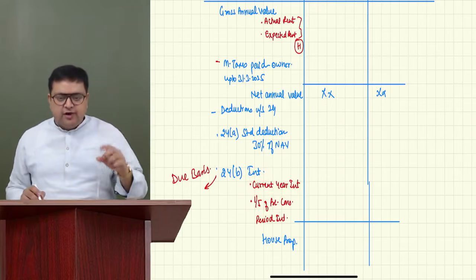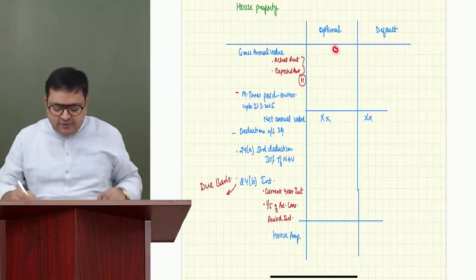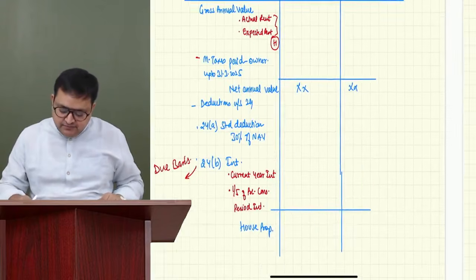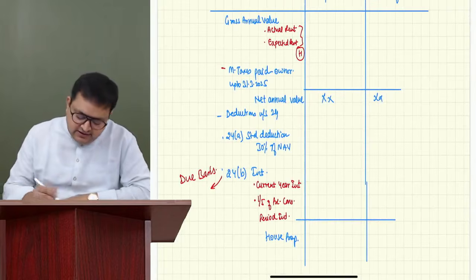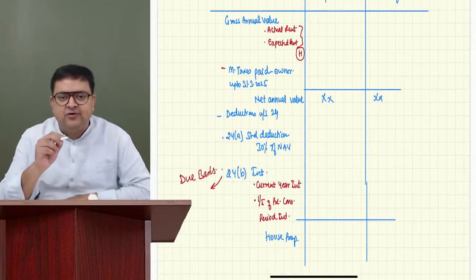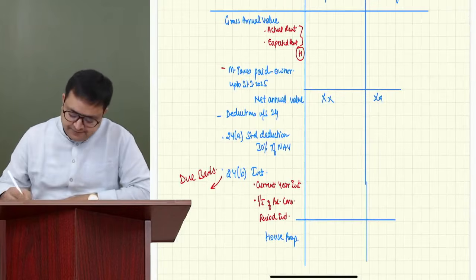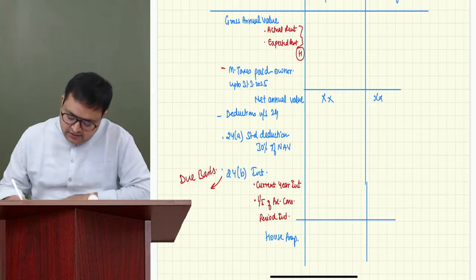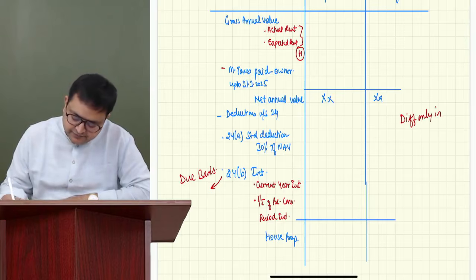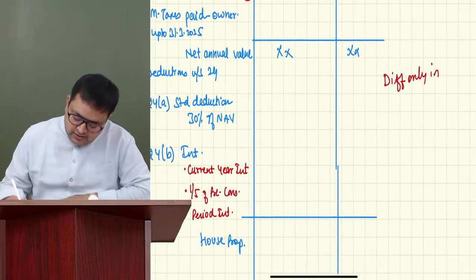Now, the difference in optional and default regime is only in case of self-occupied property. See, for self-occupied property, please write it over here. Difference only in self-occupied property.